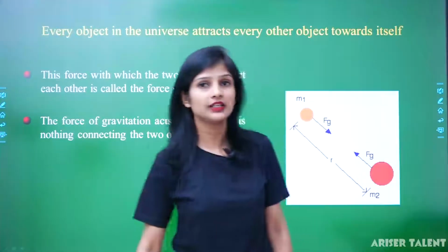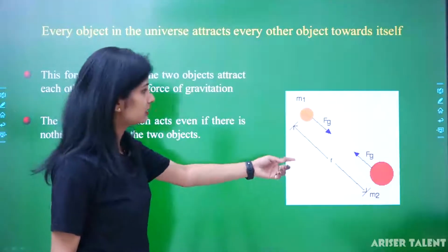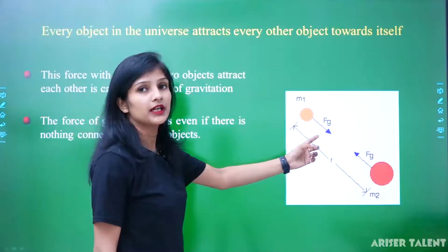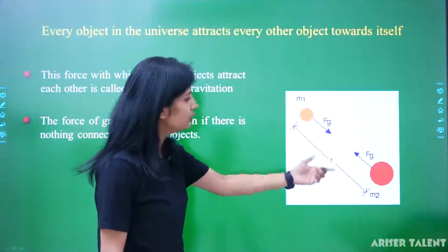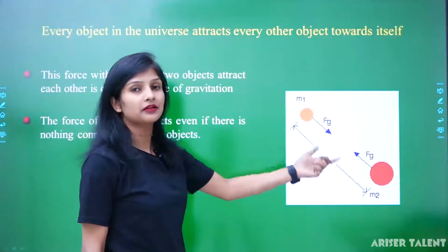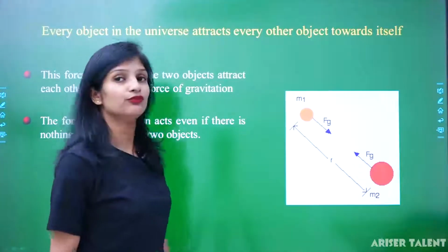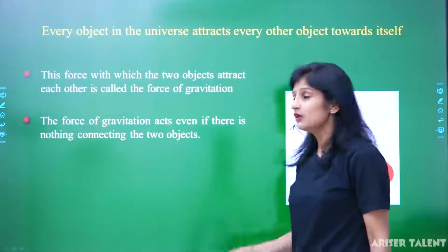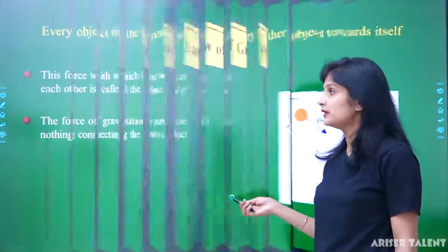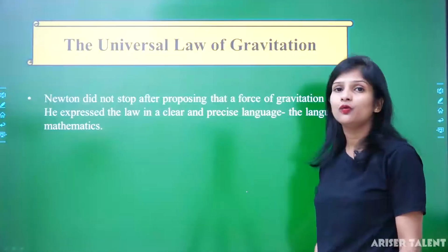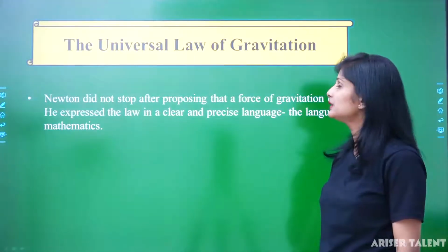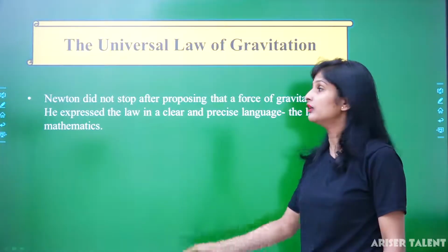For example, you can see there is an object M1 and an object M2, and both are attracted to each other because of the force of gravitation. We can take the example of the planetary system. Now we will discuss what the universal law of gravitation is.